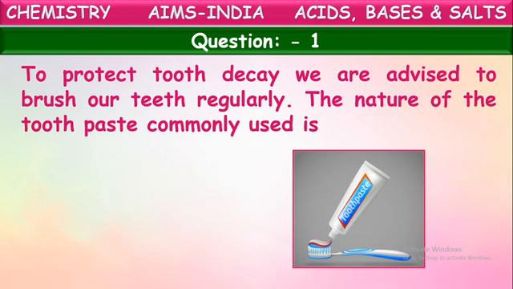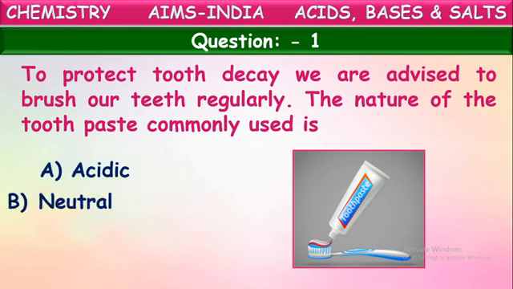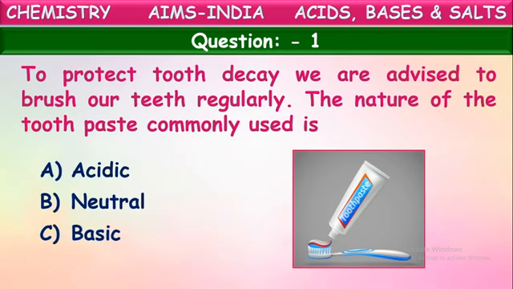With the toothpaste, to avoid tooth decay. So, what kind of substance is this toothpaste? What is the nature of this toothpaste? They're asking here. Let us see the options: acidic, neutral, basic, and corrosive. What kind of nature is it having, children? Toothpaste?